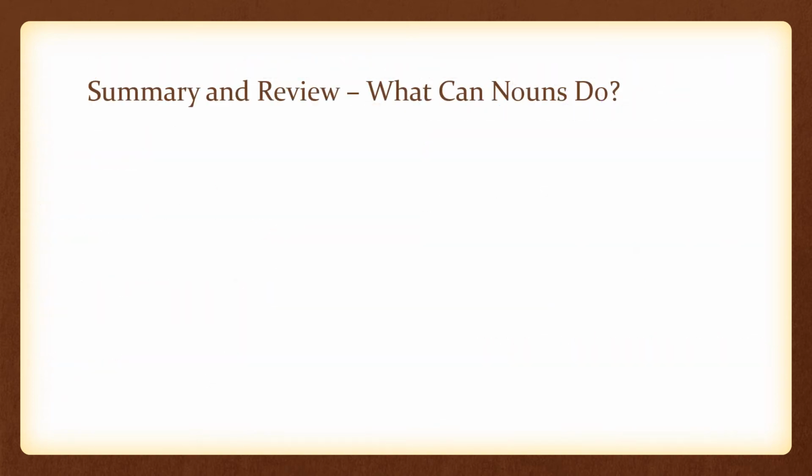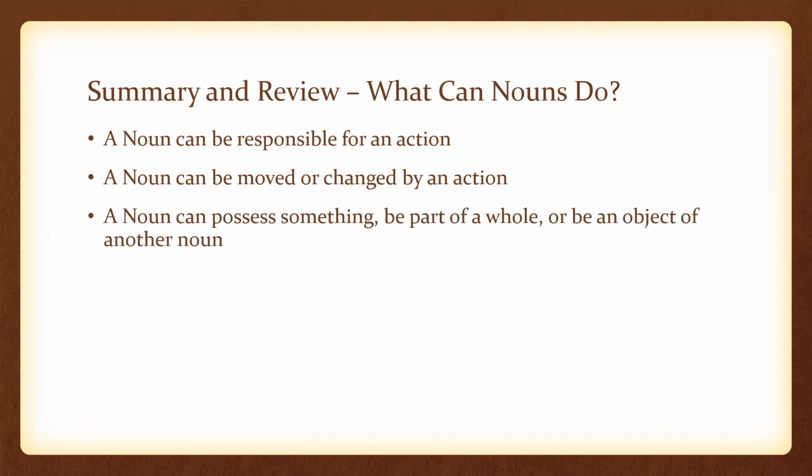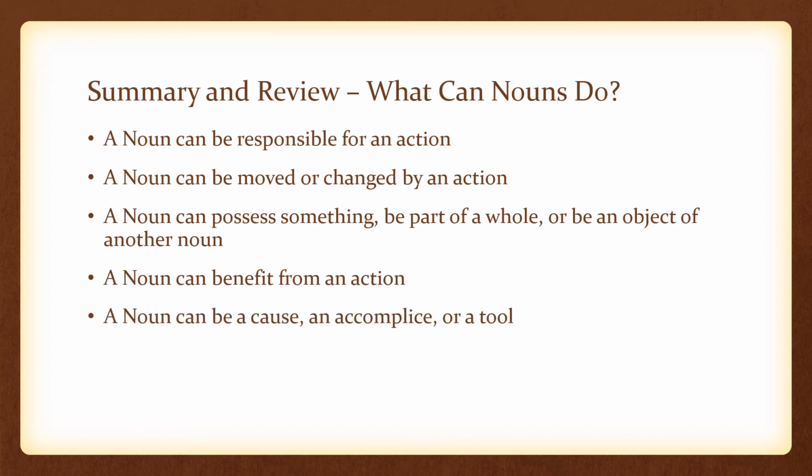Summary and review. What can nouns do? They can do a lot. A noun can be responsible for an action. A noun can be moved or changed by an action. A noun can possess something, be part of a whole, or be an object of another noun. A noun can benefit from an action. A noun can be a cause, an accomplice, or a tool.